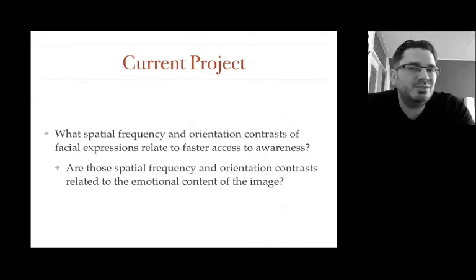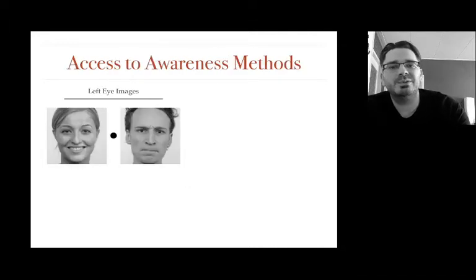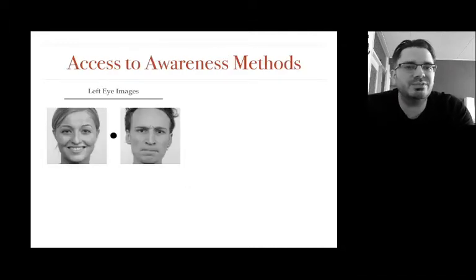So taken together, we want to know what spatial frequencies and orientation contrasts of facial expressions relate to faster access to awareness, and assuming that we can find those, are those contrasts related to the emotional content, or is it an independent effect?